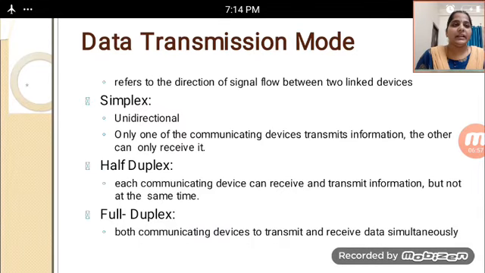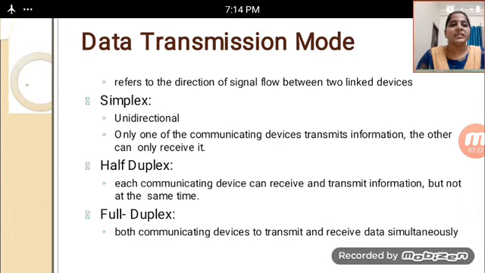In that case, simplex will be there, which is unidirectional: only one of the communicating devices transmits information, and the other can only receive it.